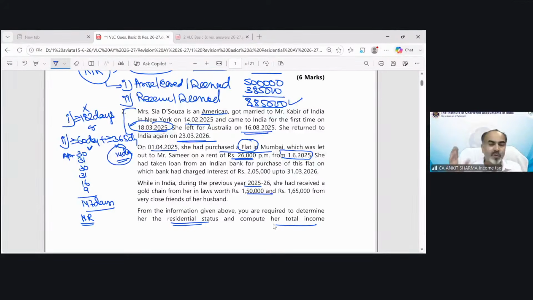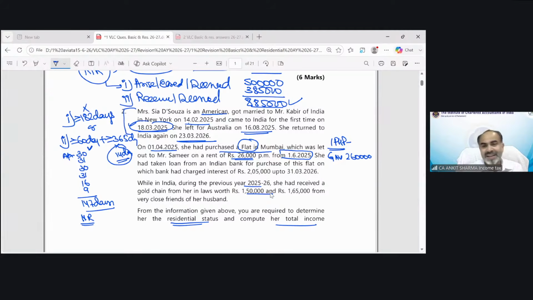So I will apply the provision of that specific head. There's a flat, there's a building, and she is getting rent. So of course it is a part of income from house property. Now we will focus on the income from house property provision. Because the property has been let out from 1st June, that means only 10 months the property was let out. If you calculate the GAV, that would be 2,60,000, as no other municipal value, fair rent, or standard rent has been given in that question.